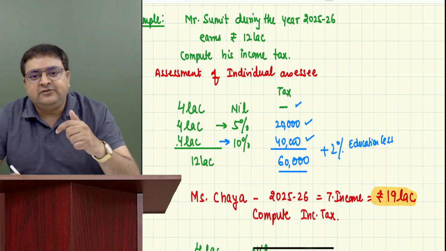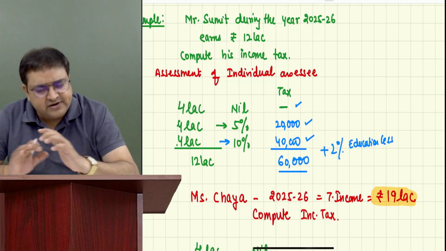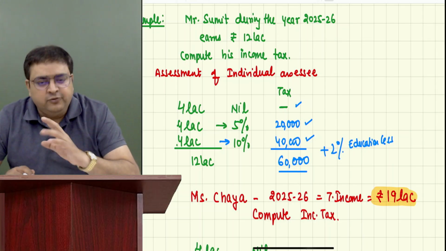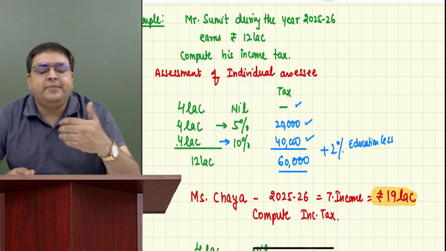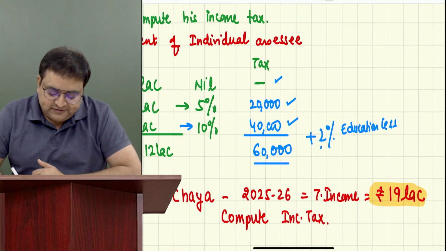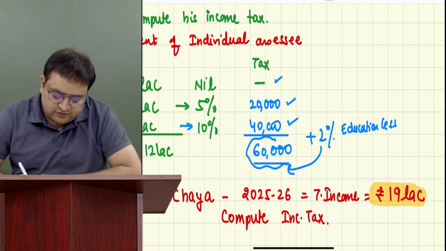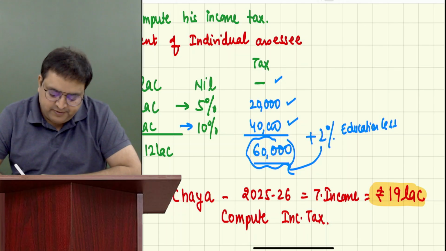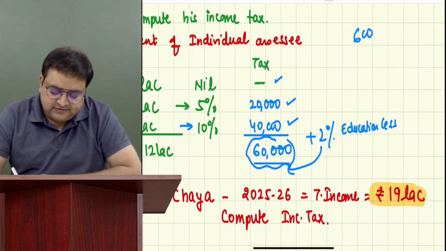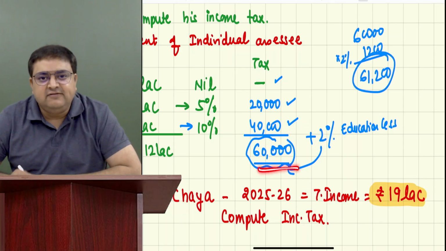After introduction of education cess, don't write it anywhere, guys. You don't have to remember this year also. I'm just giving you a background. So 2% cess he has to pay. How much is 2% of taxes, not of income, of taxes? 60,000 into 2%, so 2% would be 1,200. 61,200. So Sumit has to pay 61,200 after 2004.